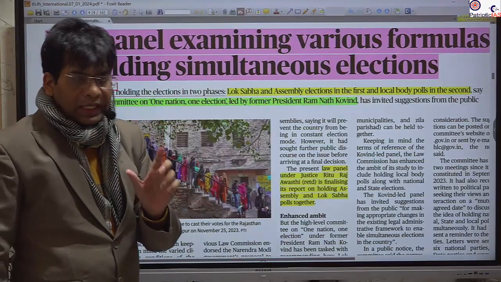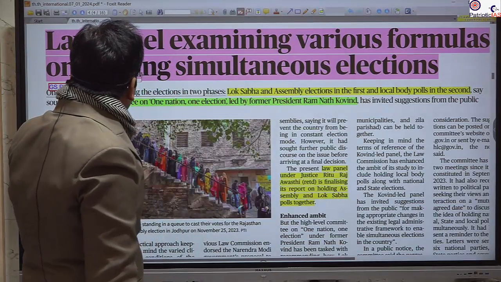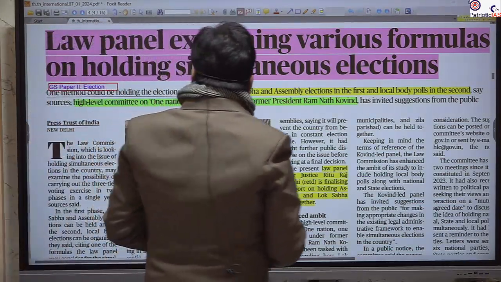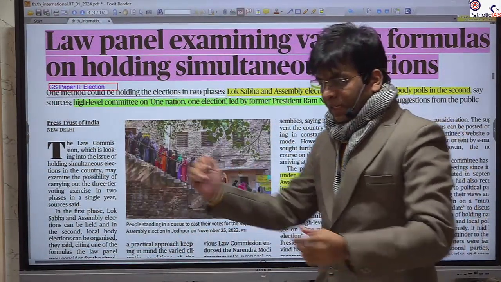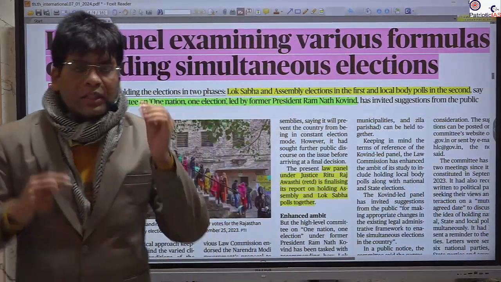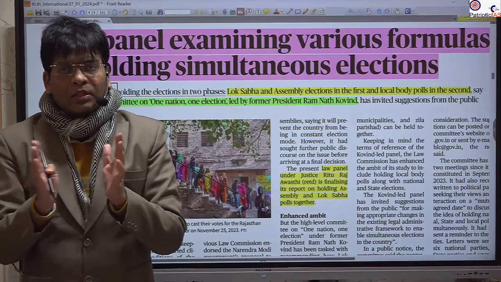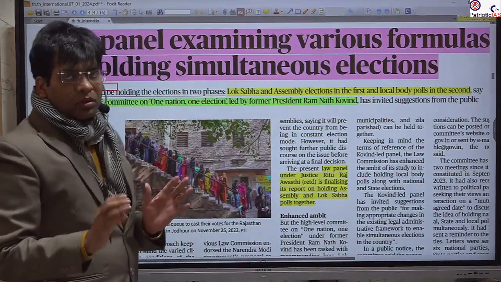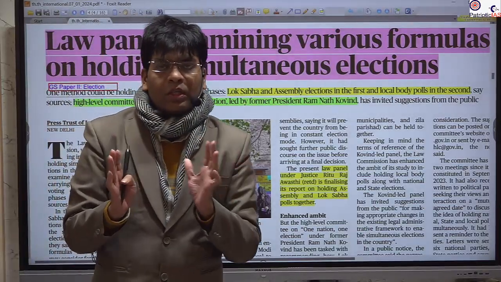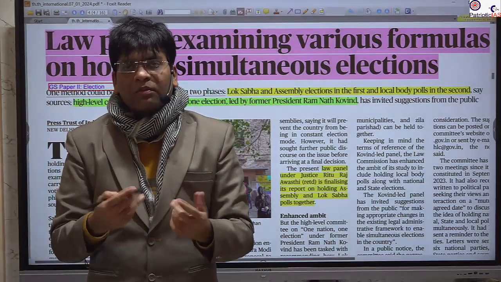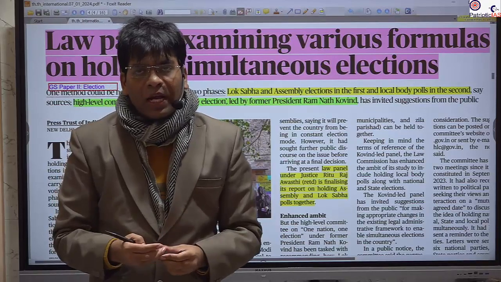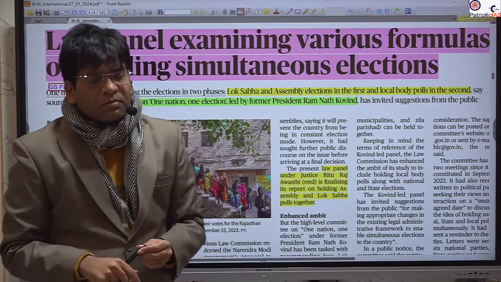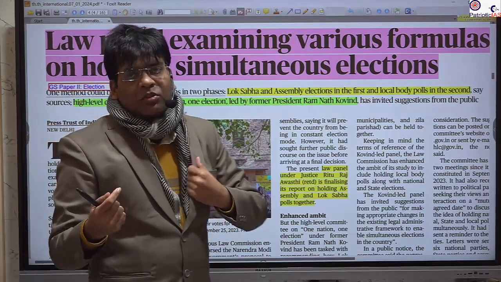Now the next important news that we are going to cover is particularly associated with simultaneous elections, which has been so much in the news, particularly due to its implementation and the opposition that it is posing a particular threat to the parliamentary system of governance. This has been declared as the basic structure of the Indian Constitution by the Supreme Court.